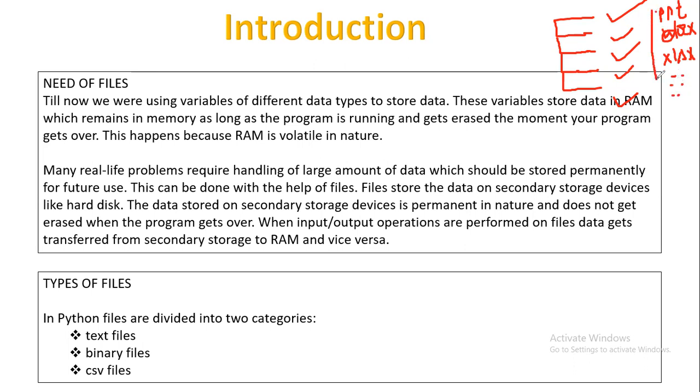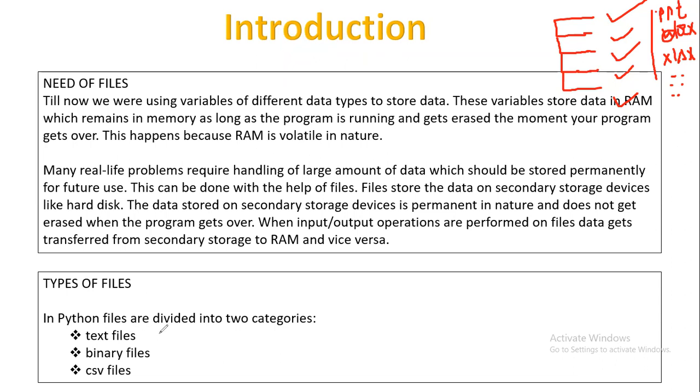So these extensions show what sort of information this file would be containing. And this is just to segregate internally, because the system stores different types of information. According to the extensions, the files are basically being made, right? So this is just to distinguish that this file would be containing this information.